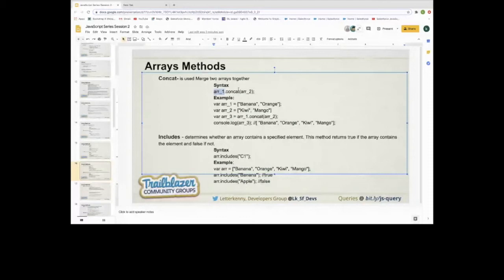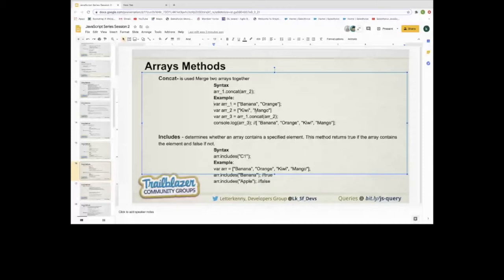And if we are talking about the example, we have an array that holds two elements, banana and orange, and we have another array that holds two other elements, kiwi and mango, and we want to create a single array that contains all four elements. How can we achieve this?